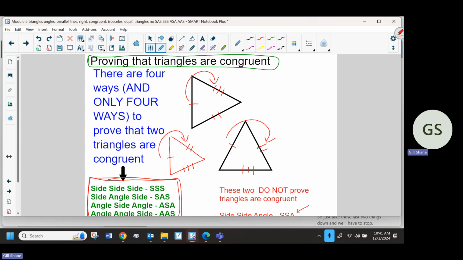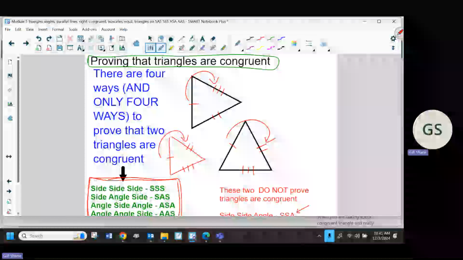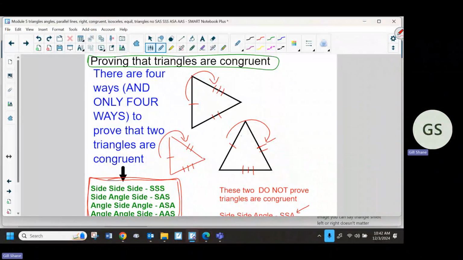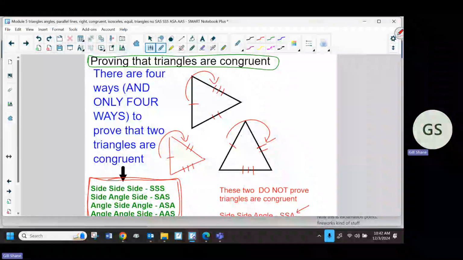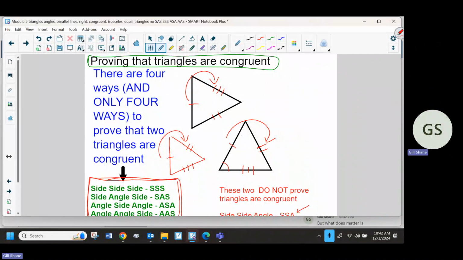When you are talking about congruent triangles, and really any image, left or right doesn't matter. It doesn't matter what's to the left or to the right when we're talking about the sides and the angles. Left of this, right of that, none of that matters. And this is the exclamation point, fireworks kind of stuff. But what does matter is between. If I put a congruence mark there and I want to show which angle matches up, I have to pick the one that is between the side with 1 and 3 marks. That does matter.